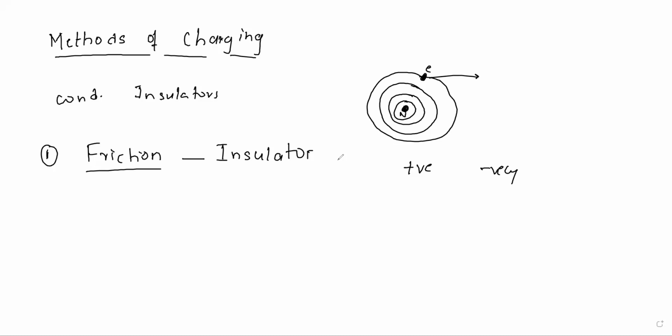Now we'll come to the second method, that is charging by conduction.